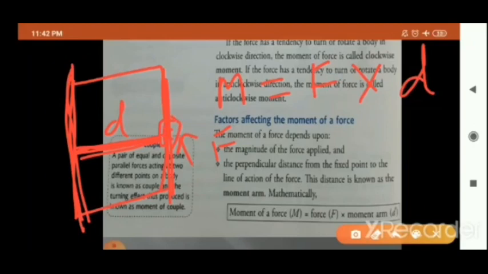You are applying the force at this handle of this door. Yes or no? So this is your line of action because here you are applying the force. And where is the fixed point on the door? This hinge is your fixed point.